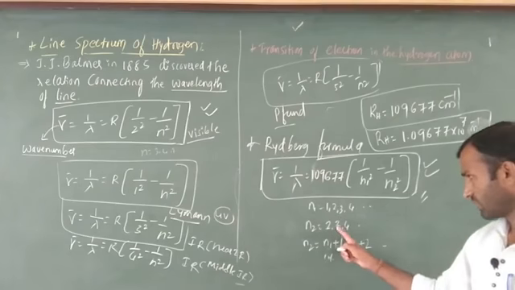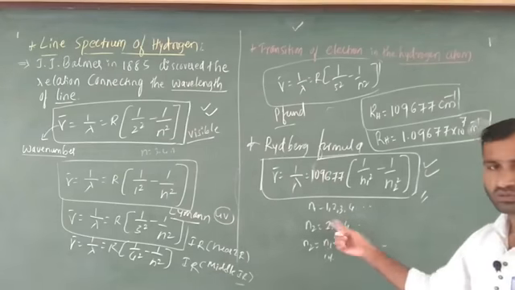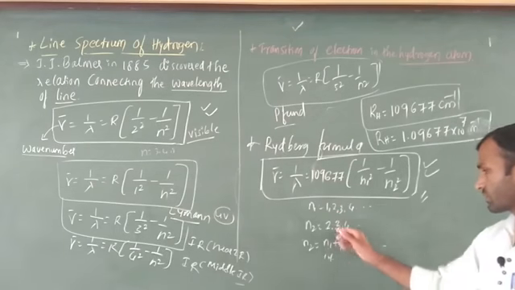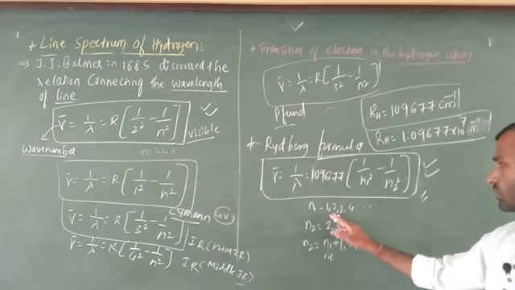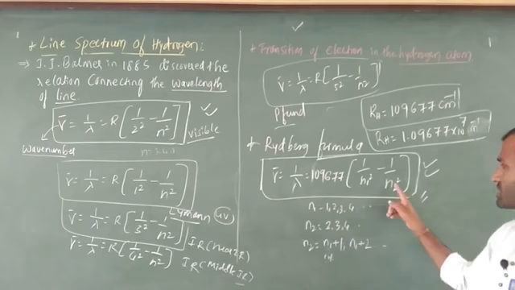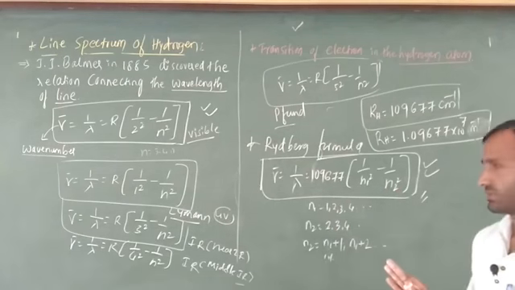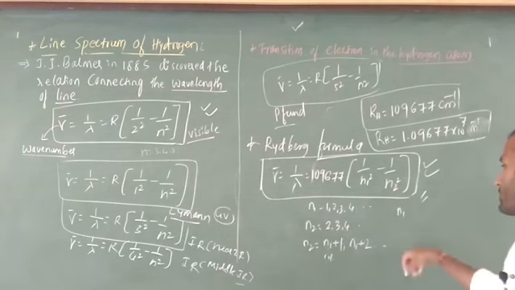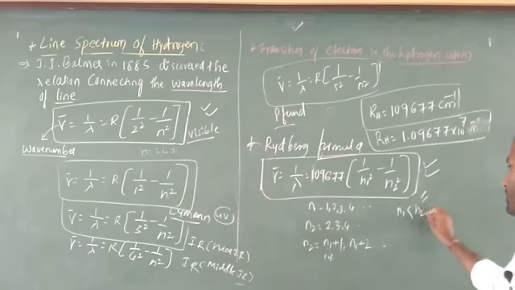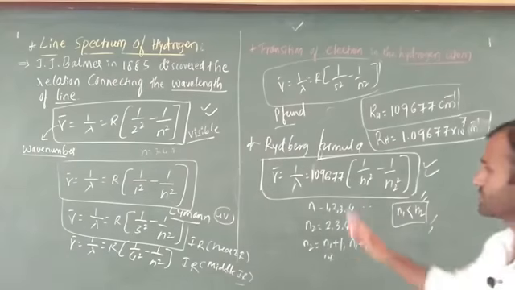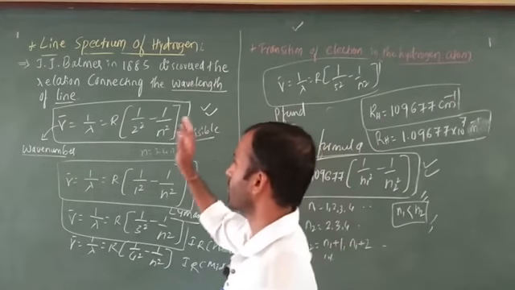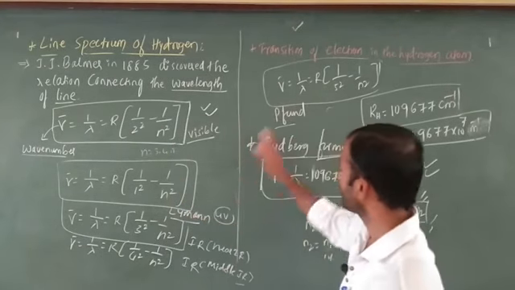If you want 3, 2 plus 1 is 3. Both are the same. N1 equals 1, 2, 3 and so on, N2 is greater than N1, that is it. If you want, you can write N1 is less, N2 is greater, always. Okay, no problem. This is the Rydberg formula, this is the Balmer formula. Don't worry about the remaining three.